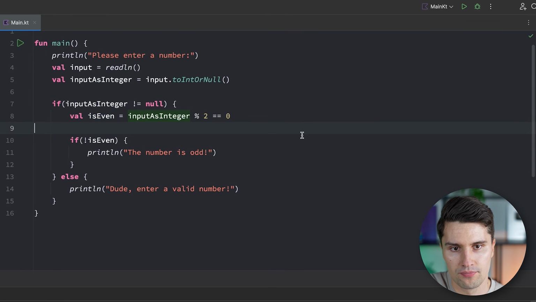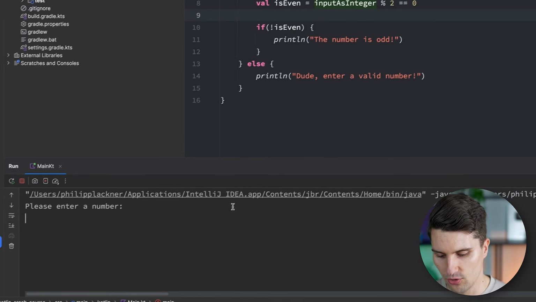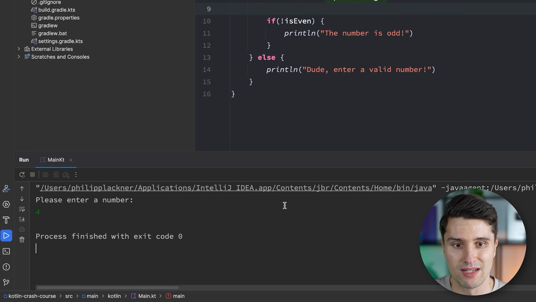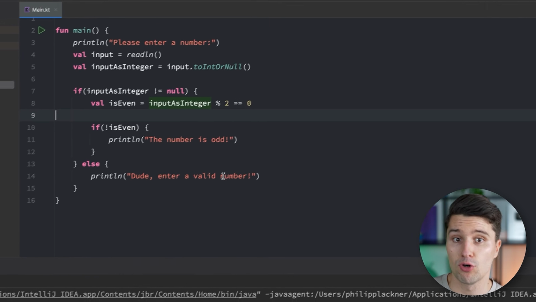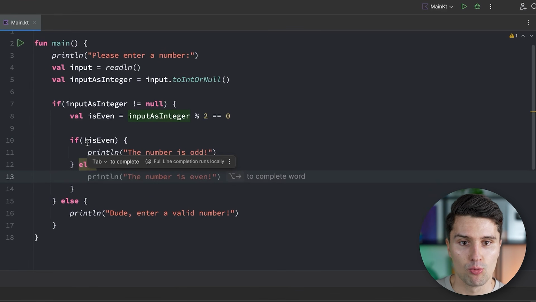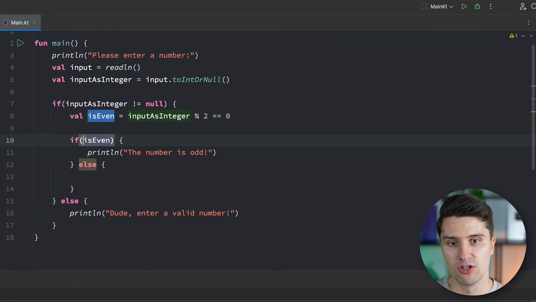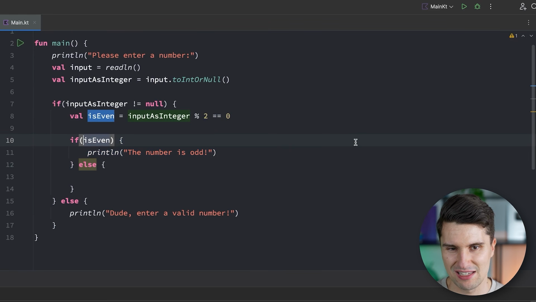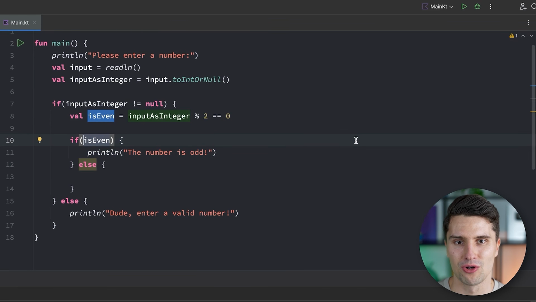So this way, if we run this, then we can enter a 5 and it would print the number is odd. If we enter an even number, it would not print anything because we got rid of the else branch. If you however have an else branch like we did before, then I would always make sure to have the if condition in here non-negated, because it's always easier to understand a non-negated condition than always having to negate it in your head to understand under which condition this branch would be entered. With a simple Boolean, it's easy to understand, but sometimes in the real world, these conditions are not always that easy. A plain Boolean, sometimes you have chain Booleans with logical operators and so on. So I would always try to make sure to negate as little as possible if you use this else branch.